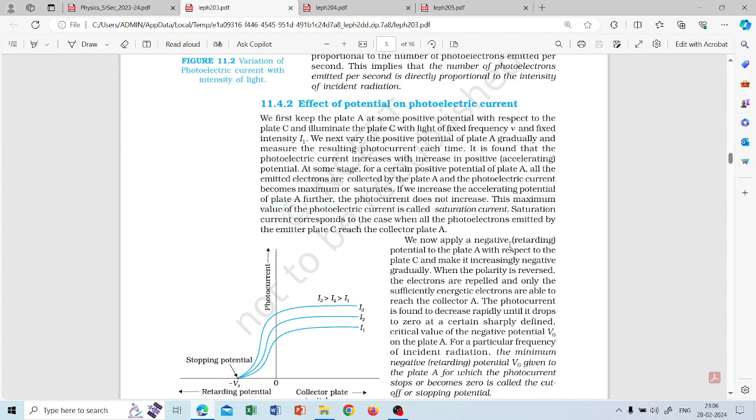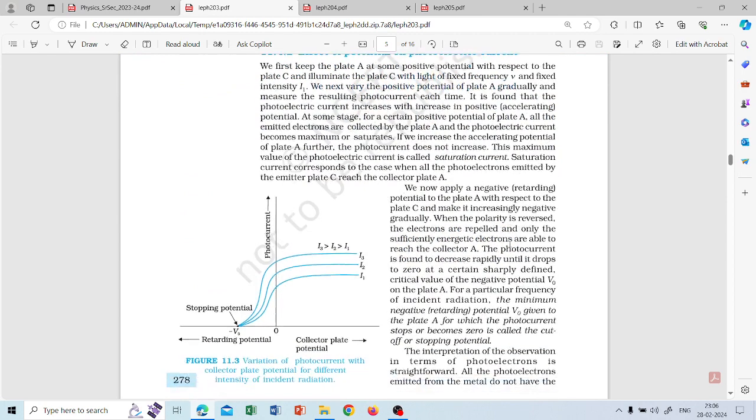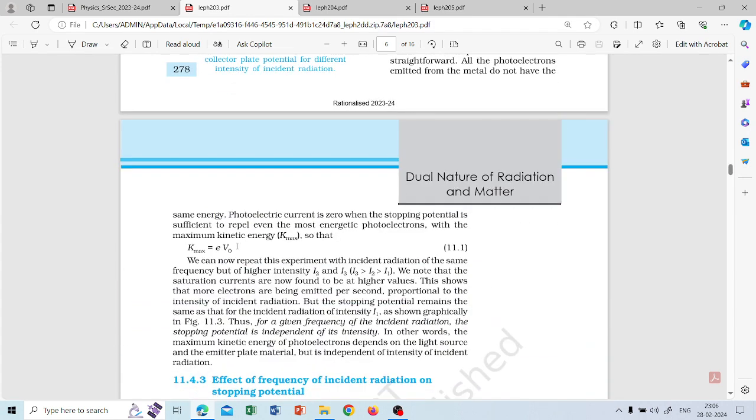And this is all depicted in the experiment. I suggest you read it line by line because that is very important. The minimum negative potential V0 given to the plate A, for which the photocurrent stops or becomes zero, is called the cutoff or stopping voltage. Then there is the maximum kinetic energy defined.